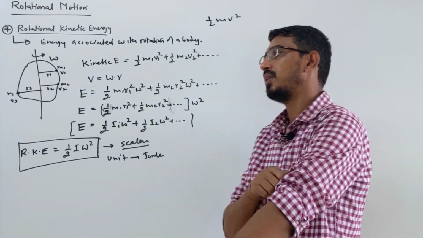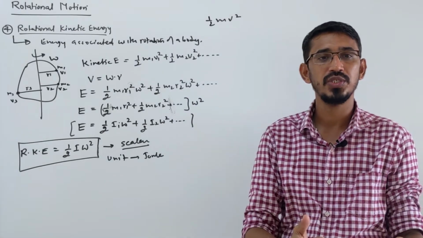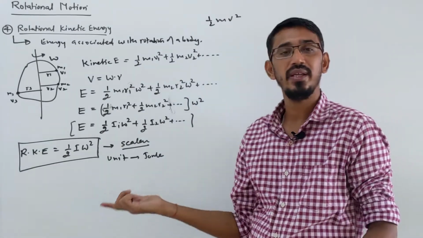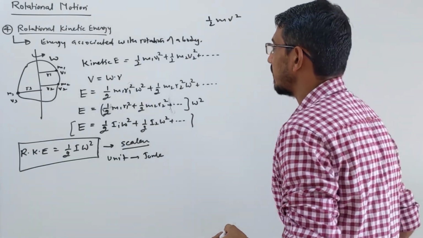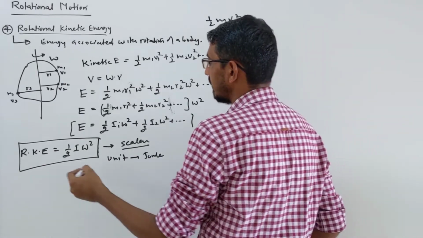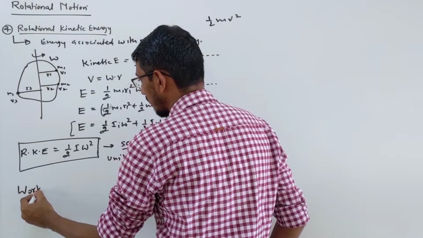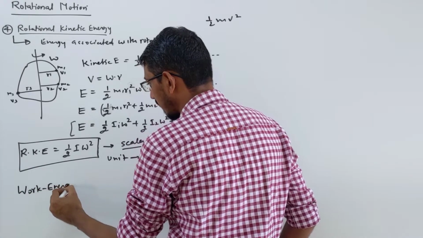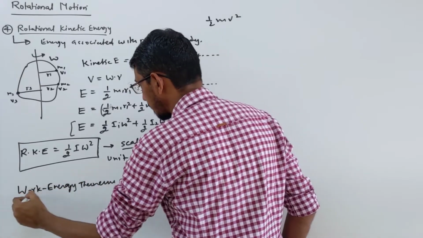Now in our work, energy, power chapter, we have learned some relations like work and energy relations, work and power relations, right? Those same relations we will try here also. Exactly the same. So look here. First I talk about something very important. This is about your kinetic energy. I write the work energy theorem first. This we learned in the last chapter, work, energy, power.